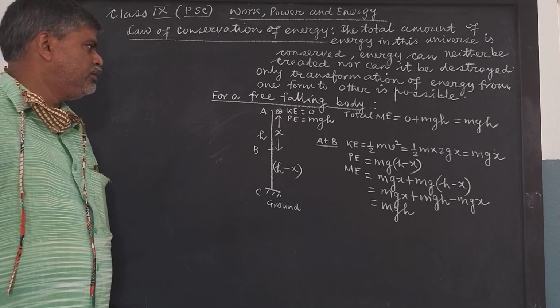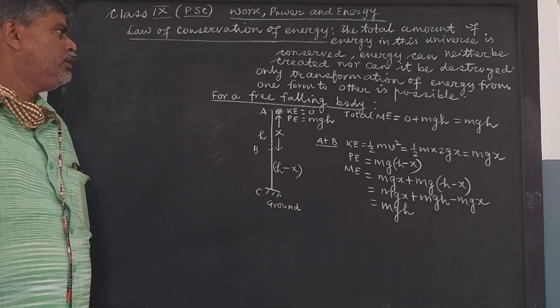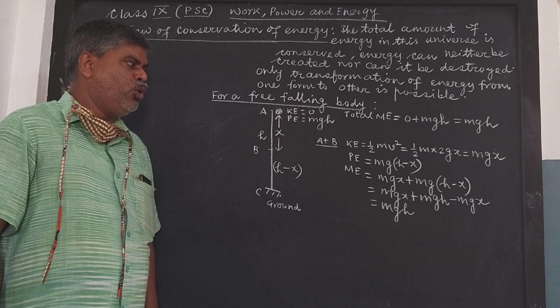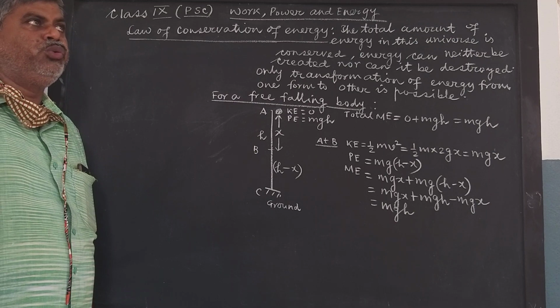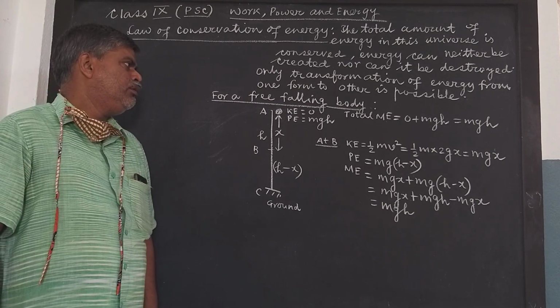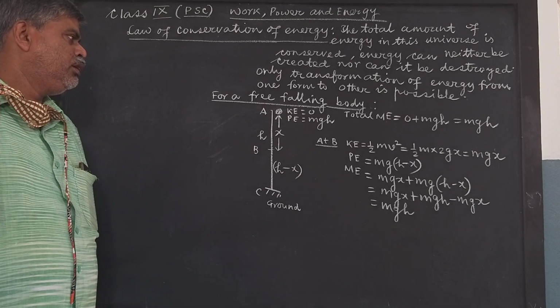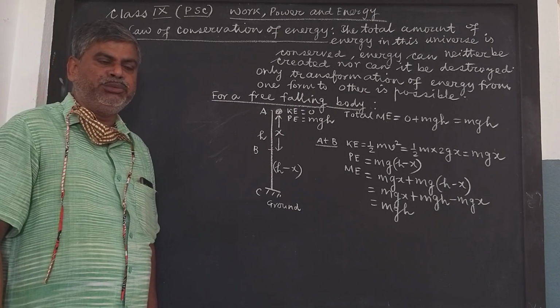Though in the present context we have come to know that neither the law of conservation of mass nor the law of conservation of energy is considered valid individually, because in some cases we have seen that interconversion between mass and energy is possible.